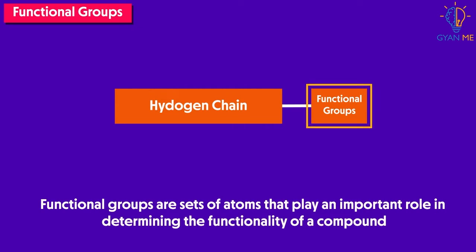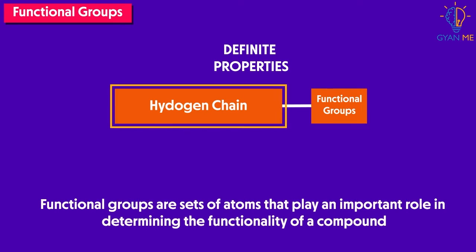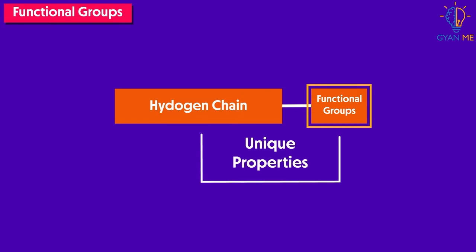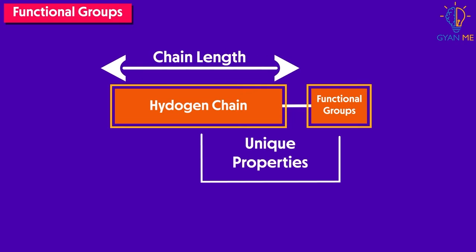Or they are groups of atoms that impart definite properties to the compound with which they get attached. An important thing to remember is that these functional groups impart unique properties to compounds, irrespective of the chain length or side chains attached to them.